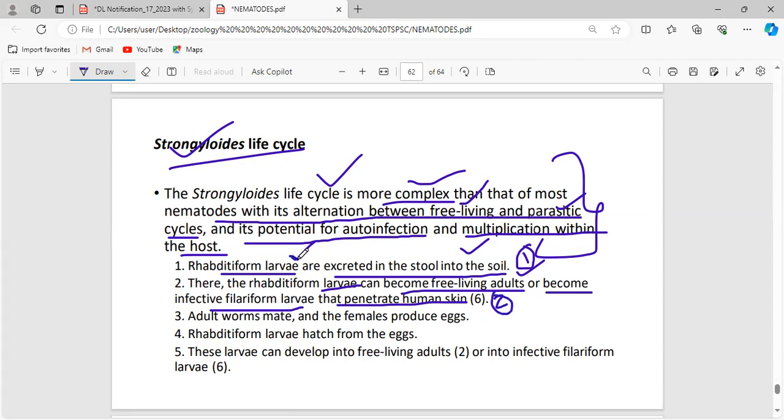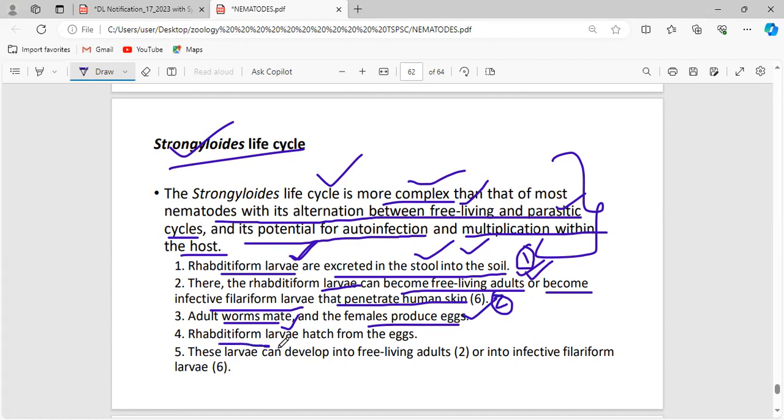Once the rhabditiform larva is excreted in the stool into the soil, there are two possibilities. One is the rhabditiform larva can become free living adults, or it can become the infective filariform larva, and the filariform larva will enter into the human skin. Now, if it is a free living adult, these adult worms would mate, and as a result of mating, the female will produce eggs.